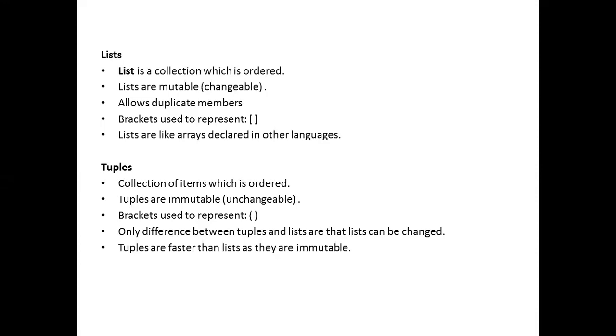That is the meaning of ordering. Another one is mutable. Mutable means you can add elements to the list, delete elements, and modify the values of the list. It allows duplicate members, so you can have duplicate values in the list, and you use rectangular braces for it. Lists are like arrays.